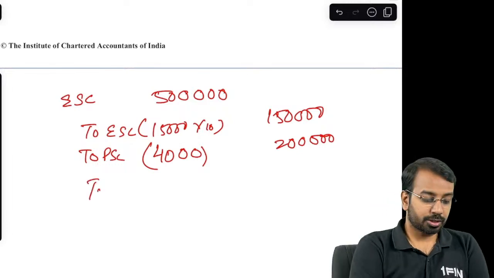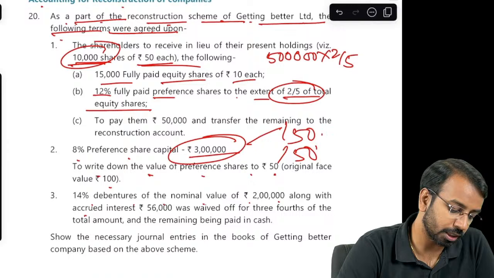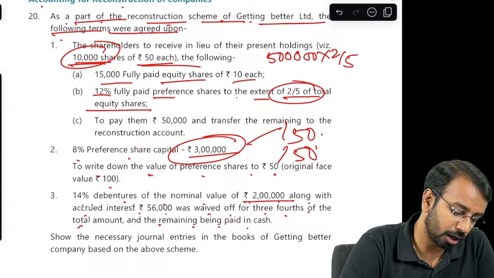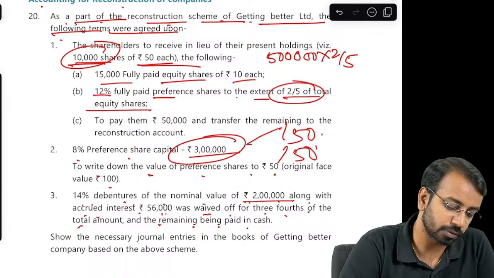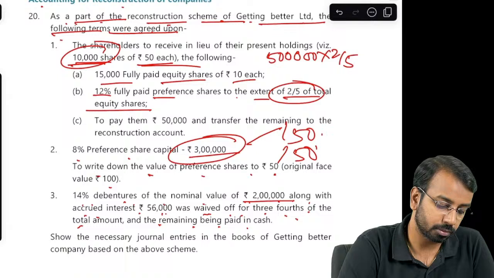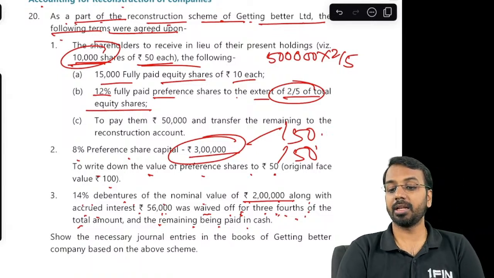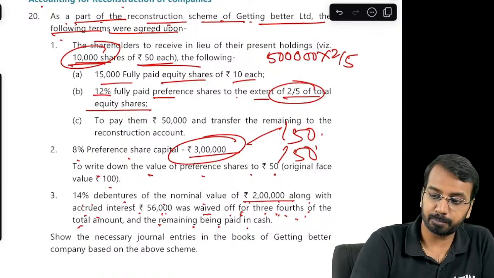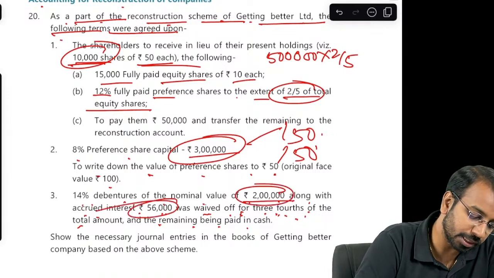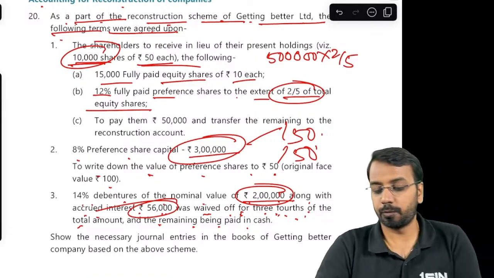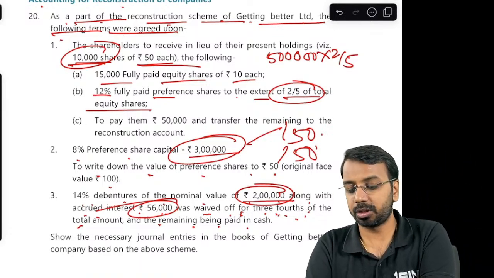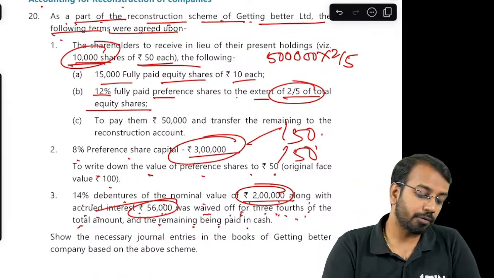Then you will pay cash to bank. 14% debentures of nominal value of 2 lakhs along with accrued interest of 56,000 was waived off for 3/4 of the total amount and the remaining is paid in cash. Now what does that mean? It basically means 2 lakhs plus 56, 3/4 is waived off. So 256 into 3 divided by 4, 192 is waived off, balance has to be paid.